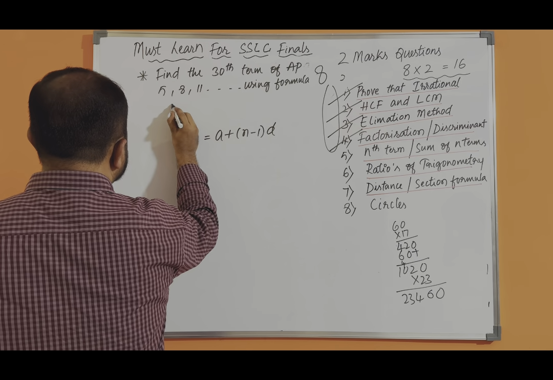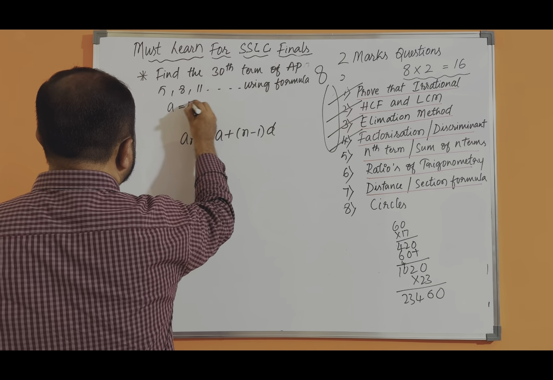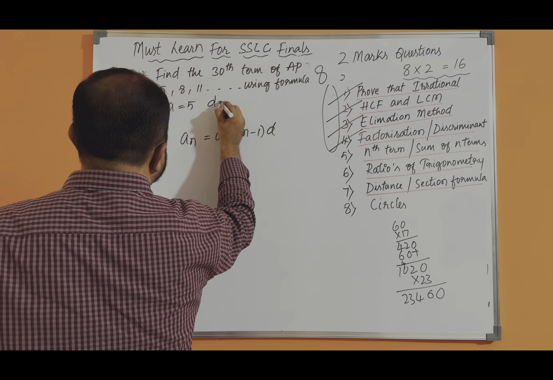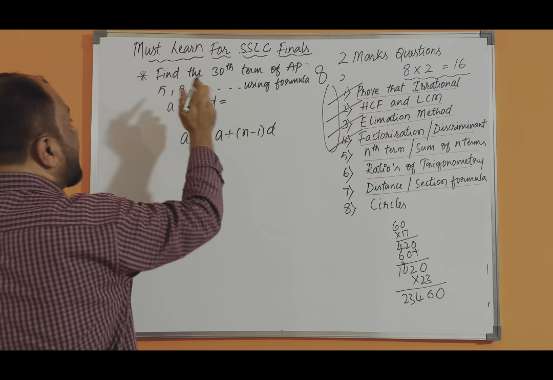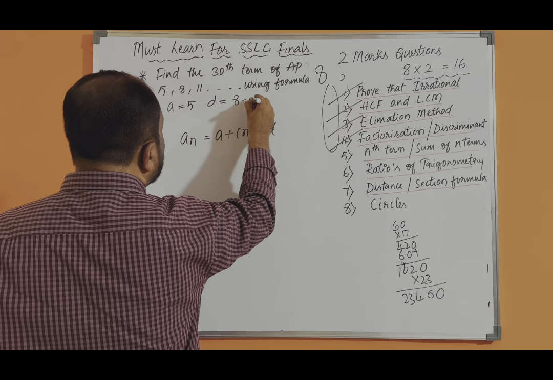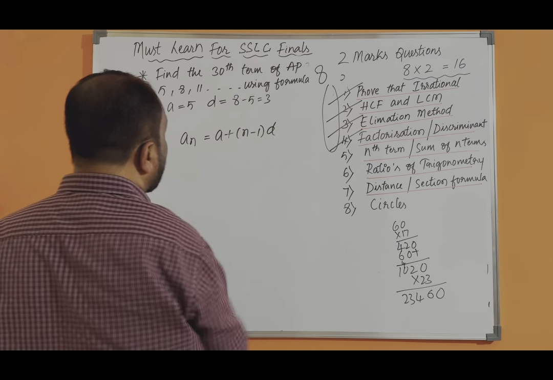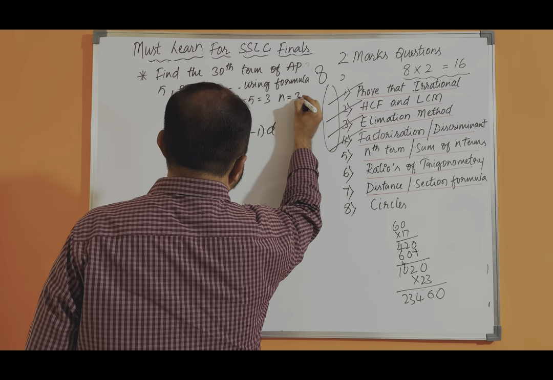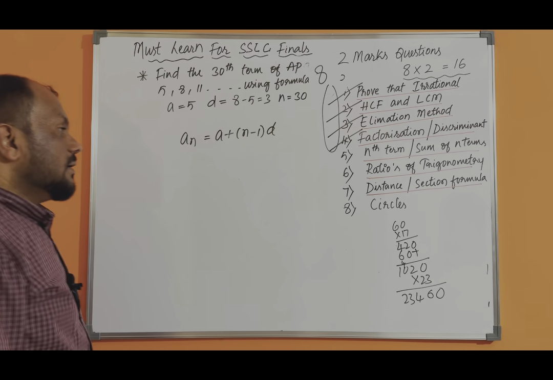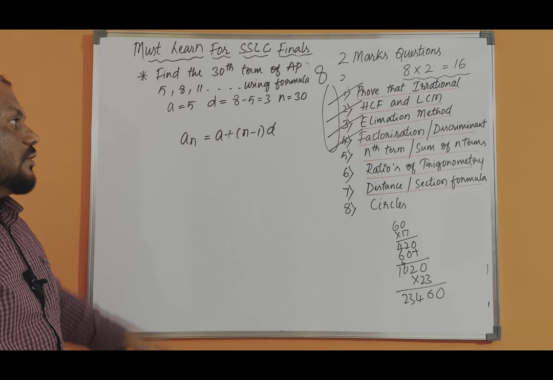The first term is a. a is equal to how much? 5. So how to find d? a2 minus a1. This is a1, this is a2. a2 is 8 minus 5 is equal to how much? 3. d value is 3. And n is already given. Find the 30th term, 30. So now apply all these values in the formula.